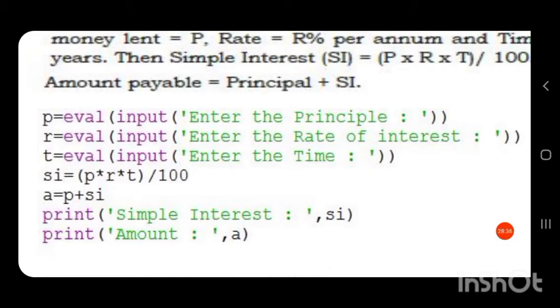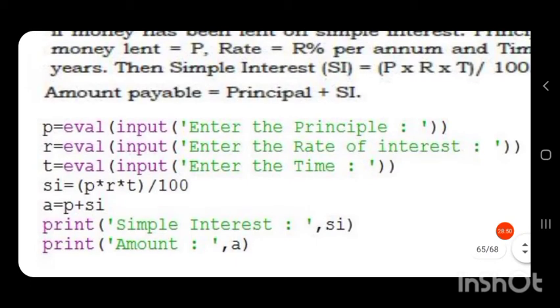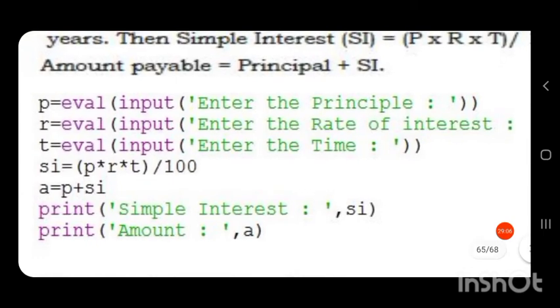Then r is equal to eval input, enter the rate of interest. T is equal to eval input, enter the time. So all these values we enter are stored in the variables p, r and t. So we can calculate the simple interest: SI is equal to p star r star t in brackets by 100. So our simple interest is stored in the variable SI.